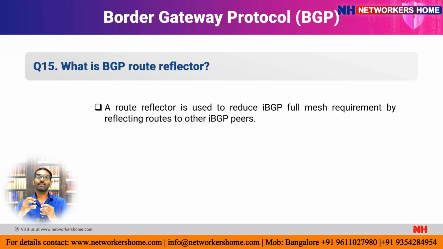Router 1 and router 3 are the client routers. They will send the routing information to the route reflector, and that route reflector is going to send the information to other client devices. The non-client will not accept, or is not sent, any routing information. So this is what the route reflector is.